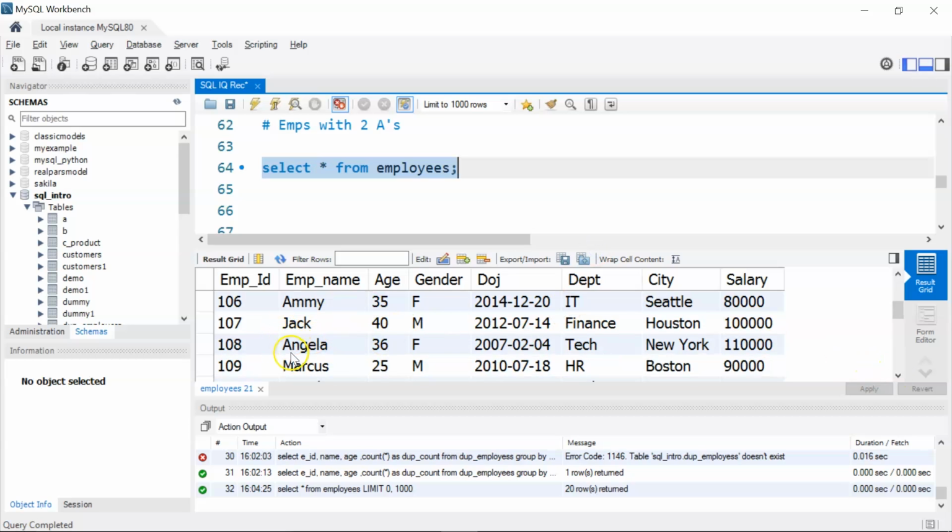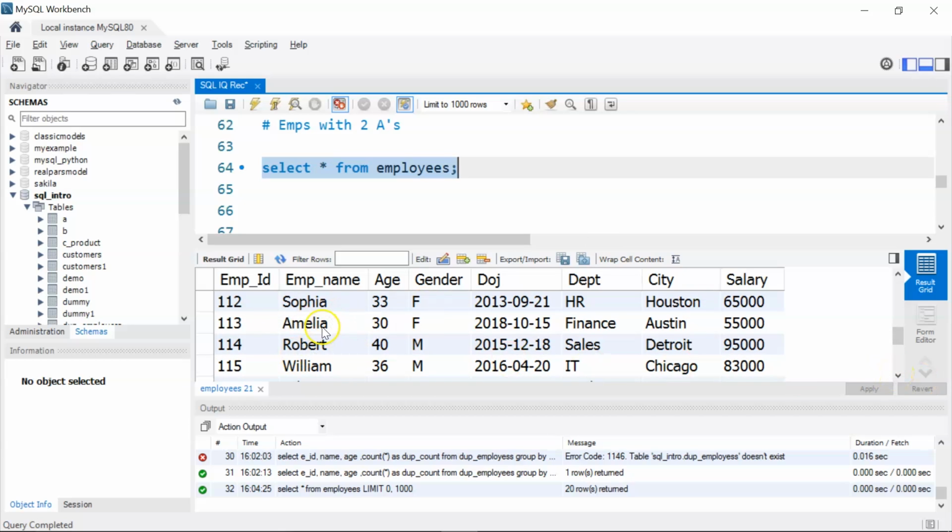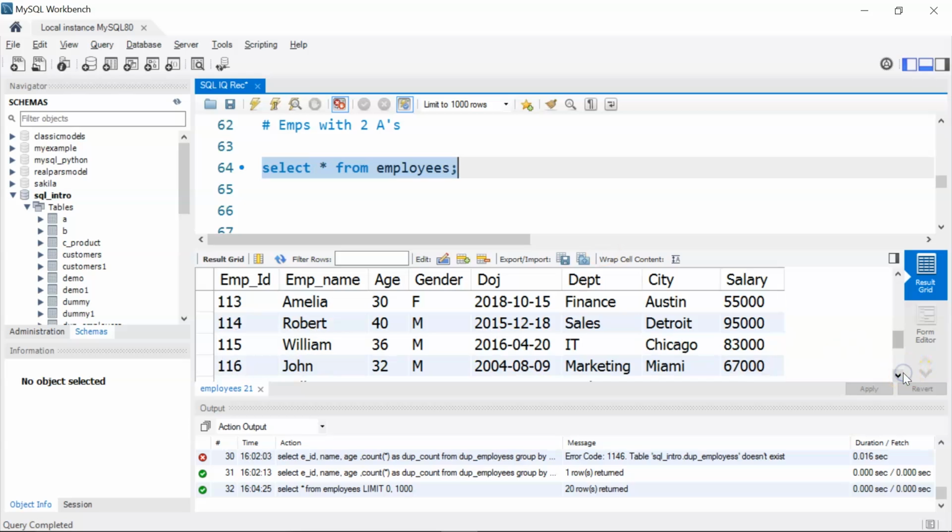Again, if you see, Angela has 2 A's. It doesn't matter if it is uppercase A or lowercase a, we just need to find if the employees have 2 A's in their name. And similarly, if I scroll down, let me check if we have any other employee with 2 A's in their name. Marcus has 1, David has 1, Sophia has 1. We also have Amelia that has 2 A's in her name.